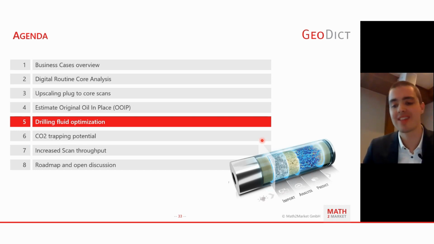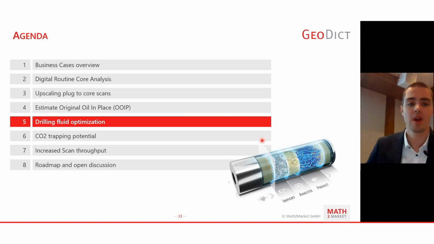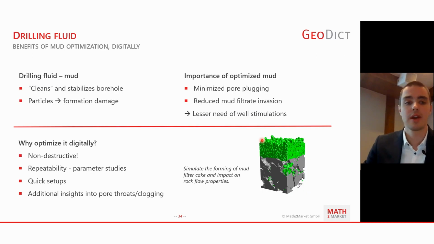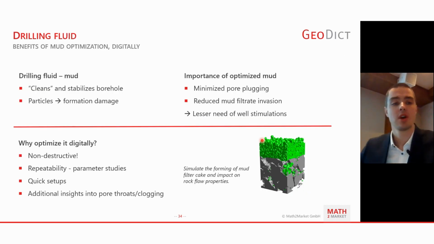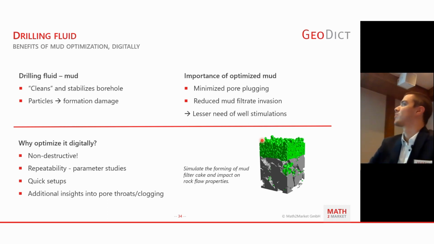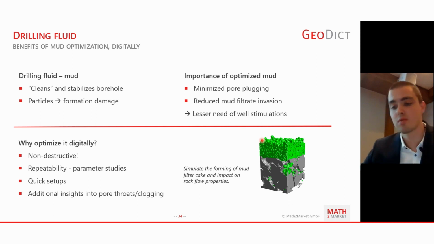So also to give you an idea of what GeoDict is capable of and what you may find value in and start using GeoDict for, that is drilling fluid optimization, or what the benefits of it are. I would first briefly explain what the drilling fluid, or mud, is, what the importance of its optimization is, and why to do it digitally. So as it's written, mud is one of the key parts of the drilling process in the oil and gas industry and also for other applications where there's drilling.